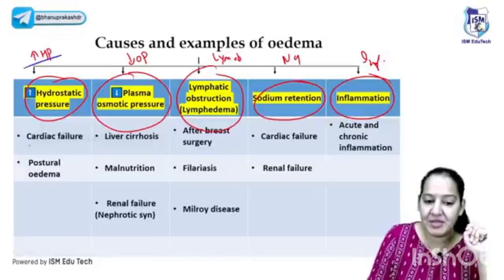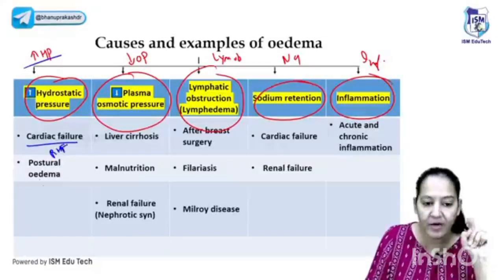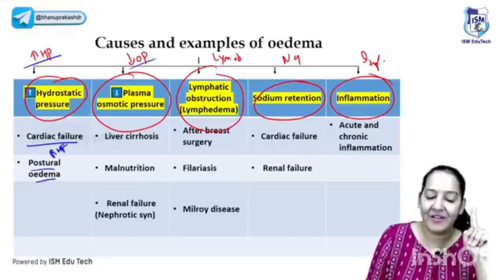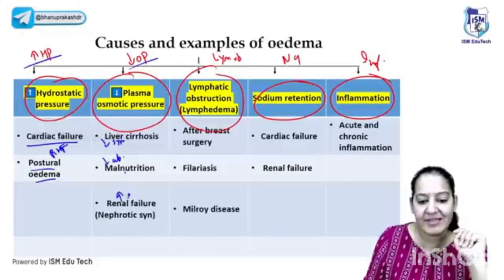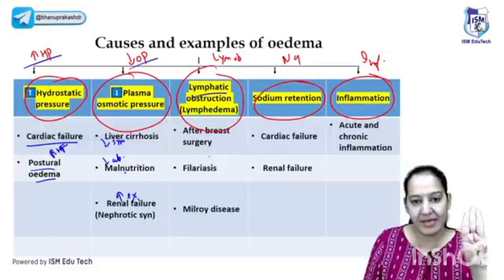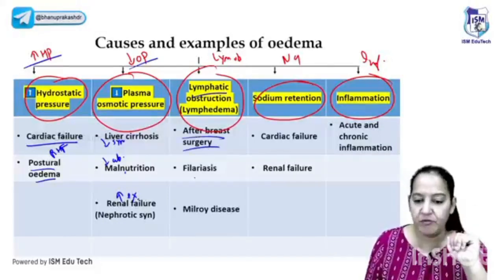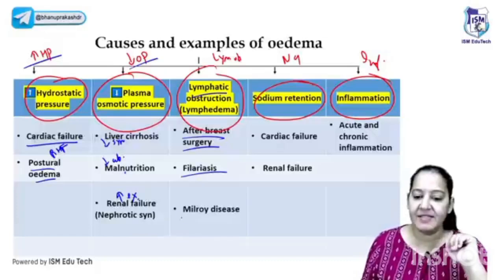So increased hydrostatic pressure is cardiac failure, right heart failure leading to edema of all organs, postural edema and traffic policeman. Decreased oncotic pressure has 3 causes: decreased absorption from the intestine, decreased synthesis from the liver, and increased excretion in the kidney. Lymphatic obstruction, again 3 examples: after breast surgery with axillary lymph node removal, Wuchereria bancrofti leading to elephantiasis, and Milroy disease.